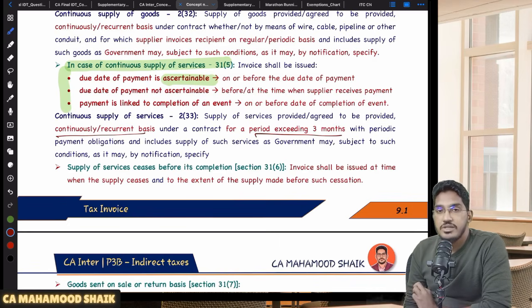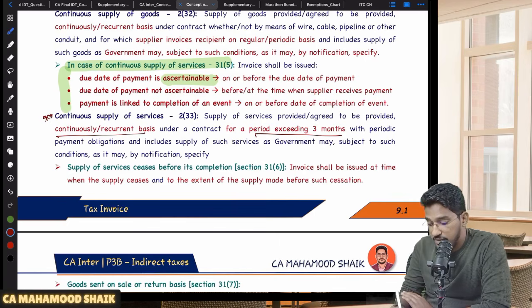There is no such condition for continuous supply of goods. For continuous supply of goods, they simply say that if you are providing the goods on a continuous or recurring basis, it will be considered as continuous supply of goods. But for continuous supply of services, the services must be provided on a recurrent basis, on a continuous basis for a period exceeding 3 months. Then only we call it continuous supply of services. Very important, you have to remember this definition.